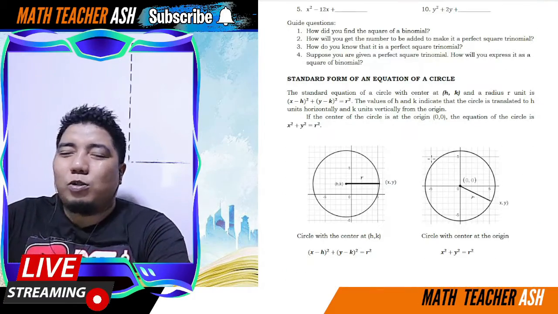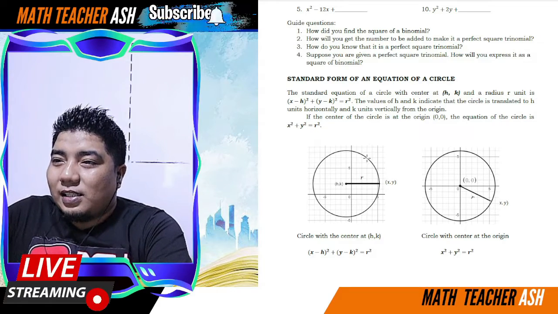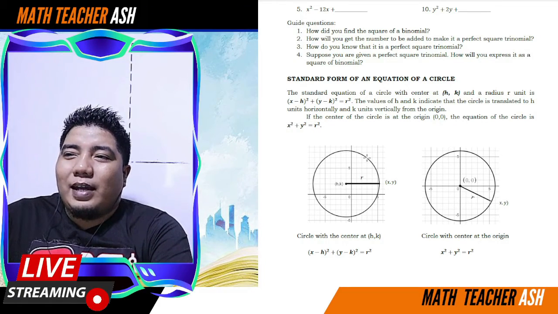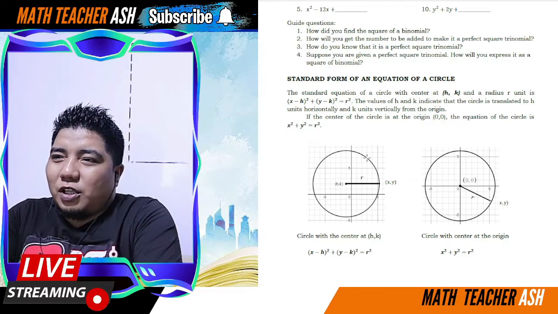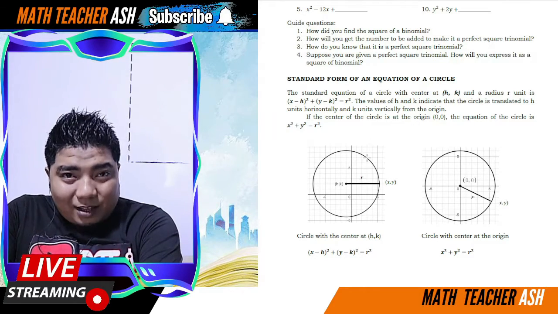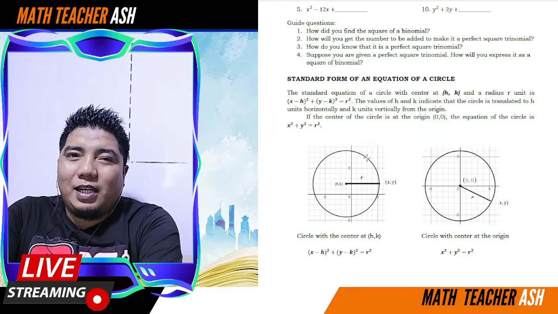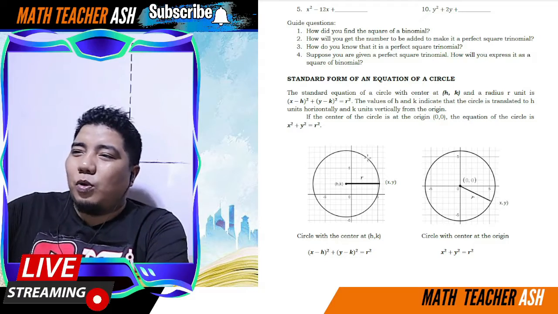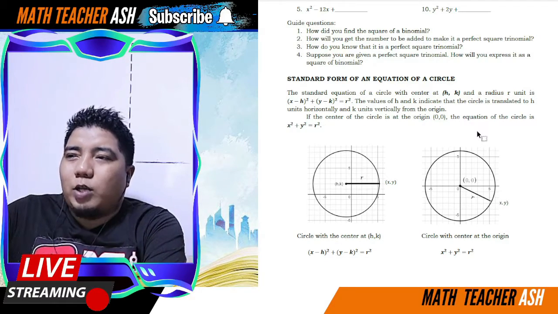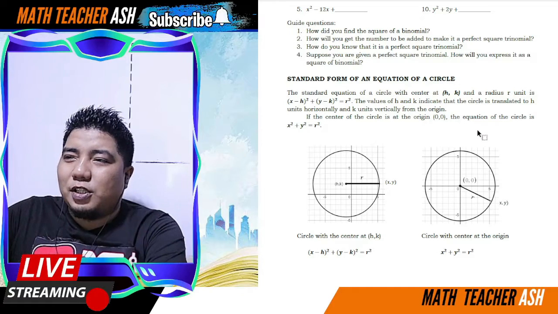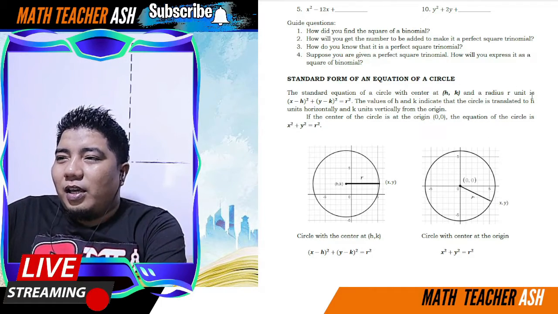Now, let us go to the main topic, my dear math learners. Okay, this is the standard form of an equation of a circle. So, the standard form of the equation of a circle in which the center is expressed, or the coordinate of the center is expressed in (h, k). Okay, so h will be the x coordinate and k will be the y coordinate of the center of the circle. And then, a radius r unit.